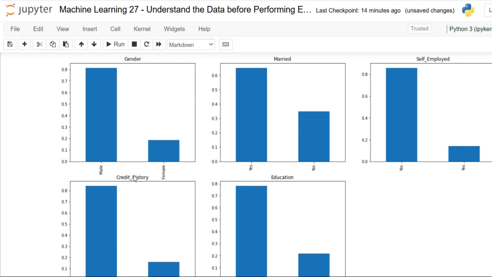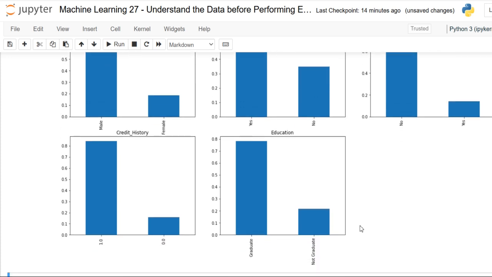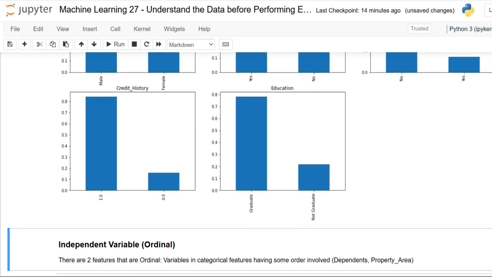And when coming towards credit history, I just scroll a little. Here 1 and 0 credit history. Here 85% of the applicants have credit history, that is, they have repaid their debts, and it is specified in ones and zeros. And coming towards education, graduate or not graduate, 80% of the applicants are graduates. Now let me move on one by one.